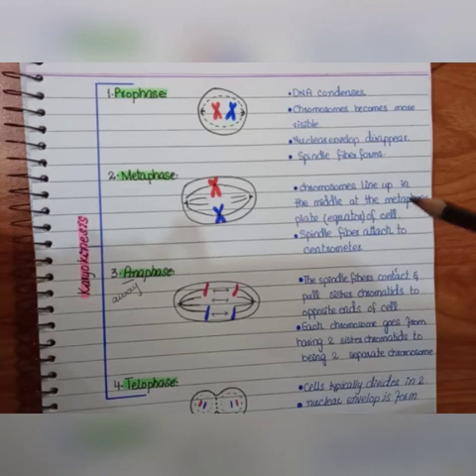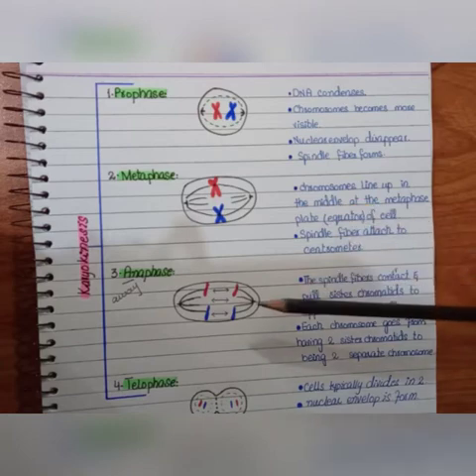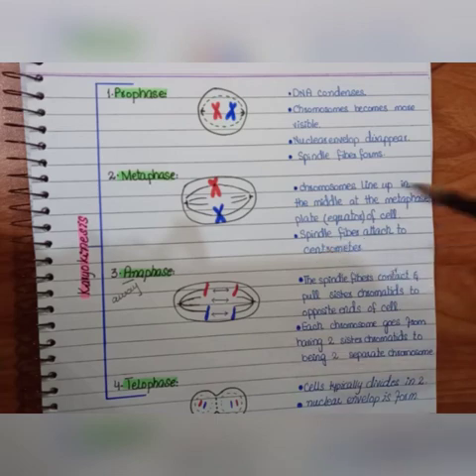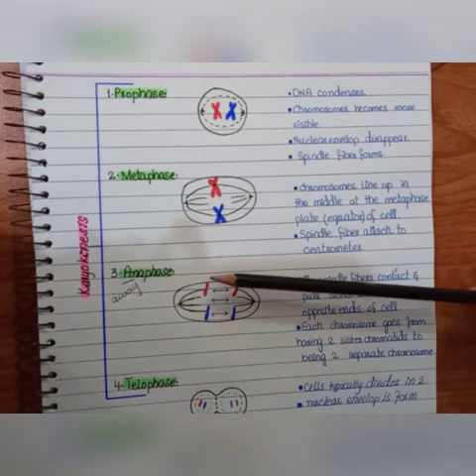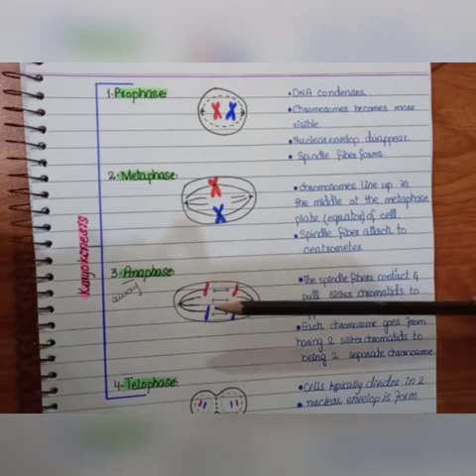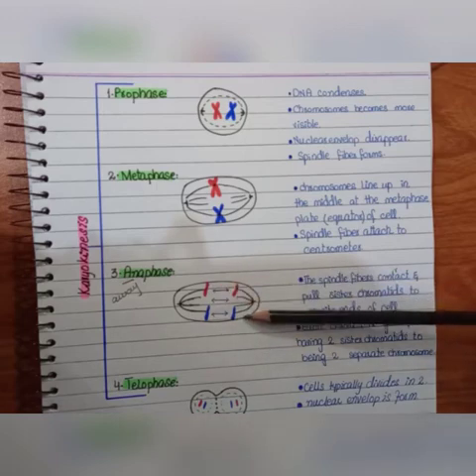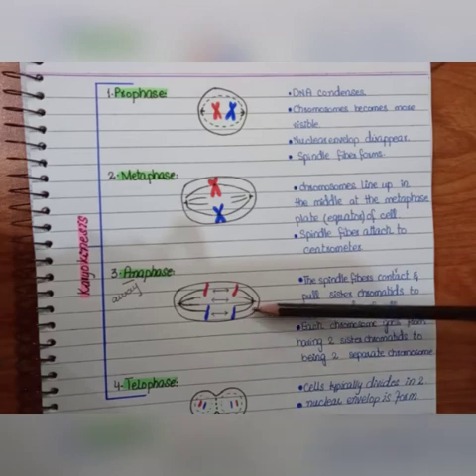So in this phase, the chromatids get separated and the sister chromatids are arranged at the opposite ends of the cell. And from ana, that is A from away, you can remember: the two sister chromatids are at opposite ends of the cell and are separated away from each other.